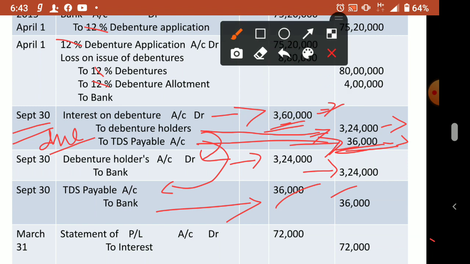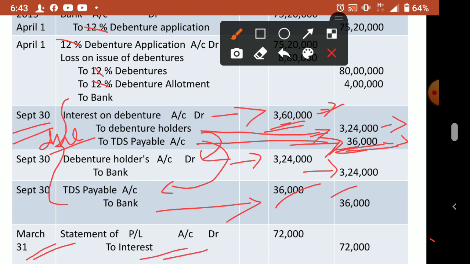And after this we will be going to March 31st. On March 31st, these three journal entries will be repeating again, so you pass that also. I didn't write it because it will repeat. The same journal entries, because we paid only half, and another half we are paying in the month of March. So you write these three journal entries once again. Then last you write this journal entry.